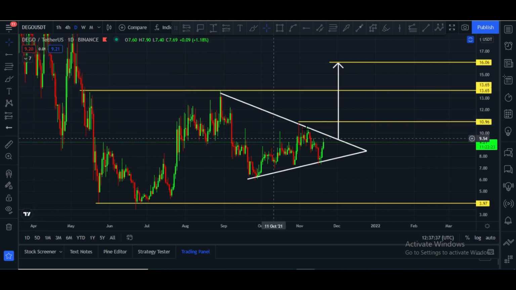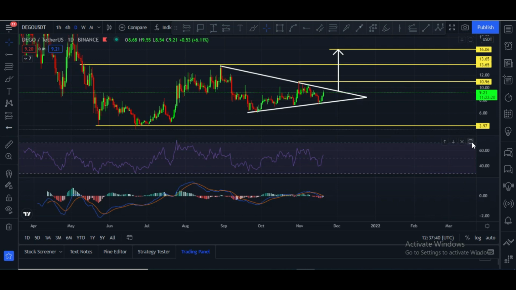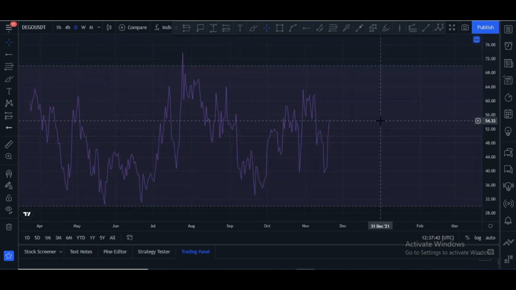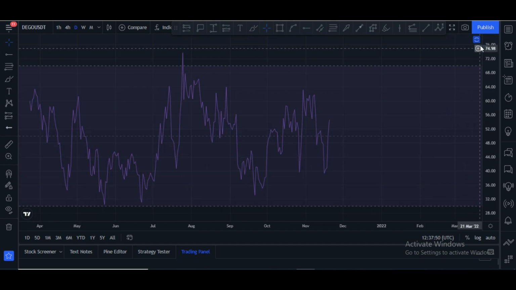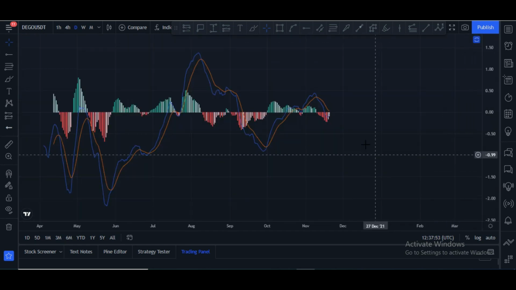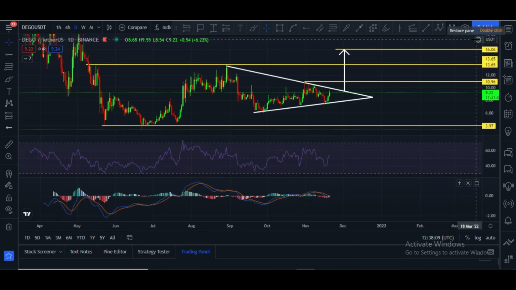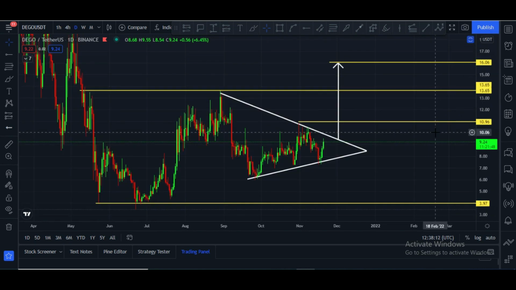Note down these targets, and let me show you RSI. RSI is above 50 and it is at 54. This is a very good sign, and it is showing that price can further go up. And let me show you MACD. MACD daily crossover was towards downside, but now towers are changing their color, and we can expect a crossover towards upside after some time, and this will be a great signal for uptrend. We have to wait.